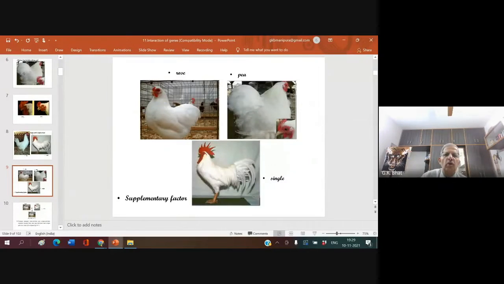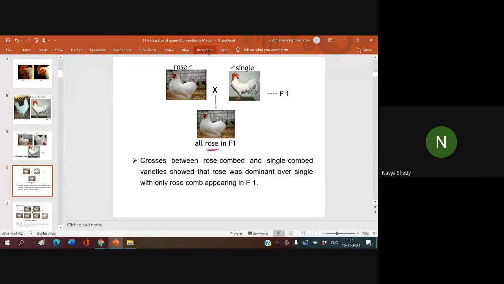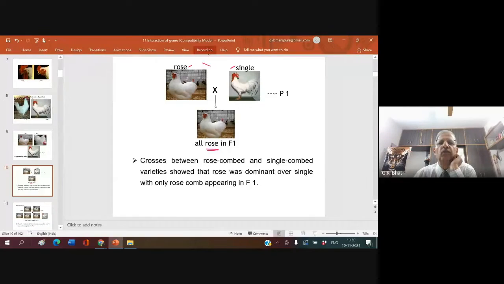This is a rose comb, this is a pea comb, and this is a single comb. Now, what will happen when a rose comb fowl is crossed with a single comb fowl, resulting in all rose? What is the indication? Rose is dominant over single.